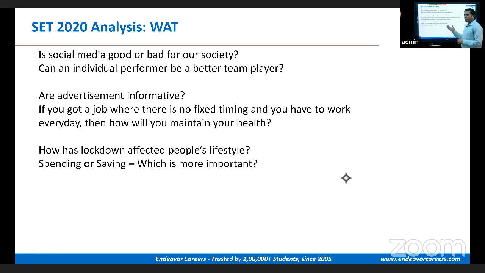On the third day, the topics were: how has lockdown affected people's lifestyle? And spending or saving, which is more important. Again, for the first topic, you can elaborate, you can keep on going, and it's a current topic. So you can also write some of your personal examples without saying that it's your personal example. So you can write on and on on the first topic, right? The second topic, again, you can write about, but not as much as on the first topic, right?